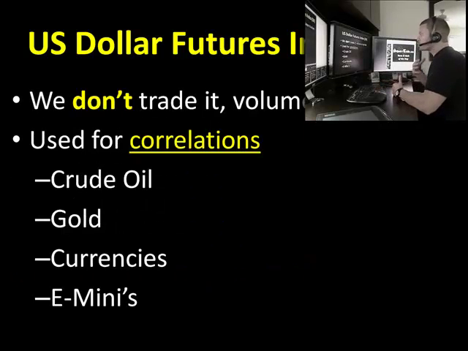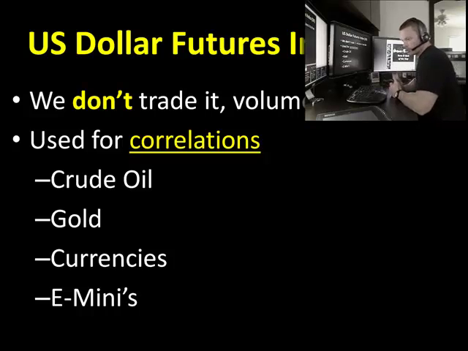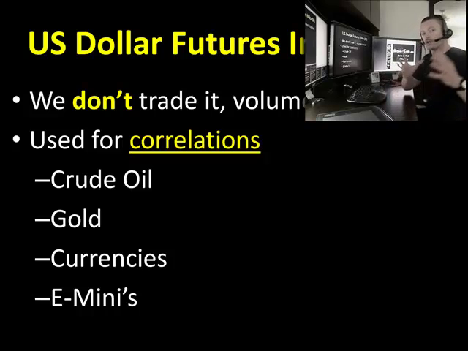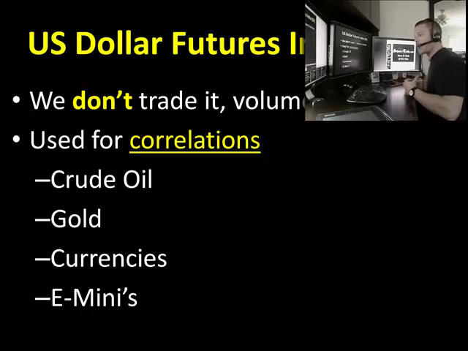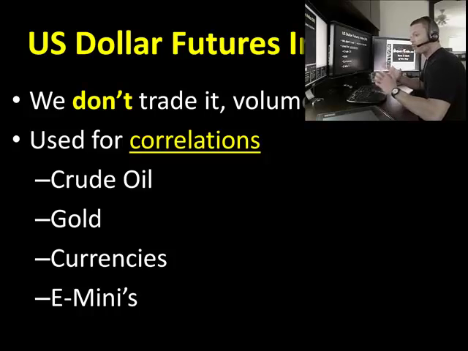All right, now, we don't trade the dollar index. Volume's a little bit too low for us. We use it for correlations. Now, I know right now you're saying, but Joe, don't you always say to be careful about correlations? I do, and I'm going to talk more about that later on in our presentation this week. But I want you guys to be aware there is a correlation here between the dollar futures index and things like crude oil, gold, currencies, and the E-minis. Now, once again, we're going to do a special presentation later on this week about how we actually trade this dollar index, right? How we use this to trade with. But I want to go over the correlation first and give you guys some more information about the dollar index itself.